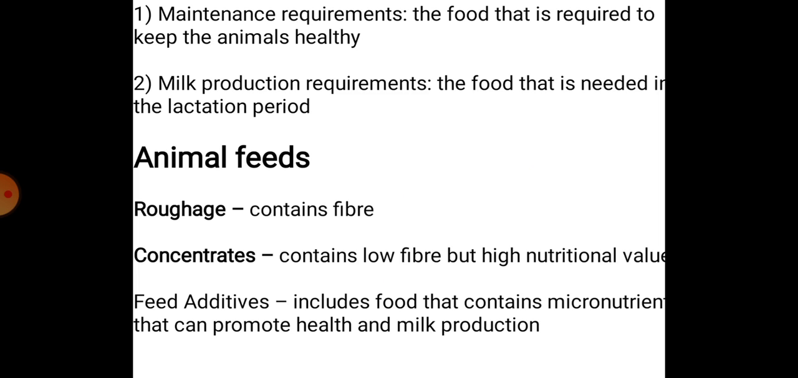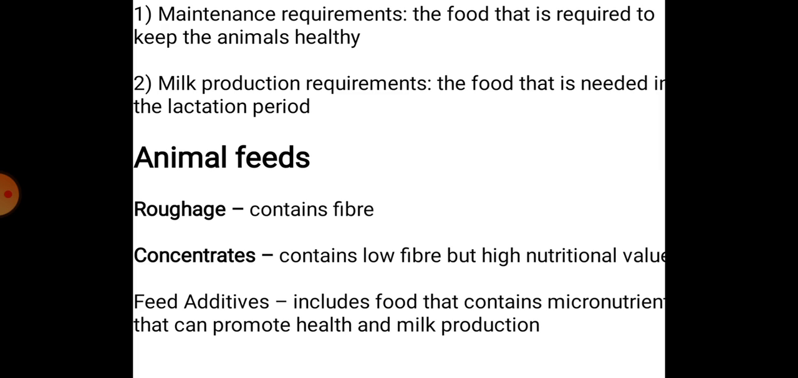Let's see. Now, the maintenance requirement: the food that is required to keep the animal healthy. Milk production requirement: the food that is needed in the lactation period. Now, two types of requirement. Under these two requirements, different types of food are provided to the animals. First is the maintenance requirement, in order to maintain the health, or you can say the physique, of the animal. So for that, different food is required, and in order to increase the milk production, different food is required during the lactation period.